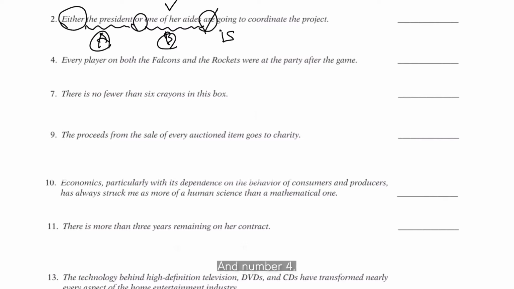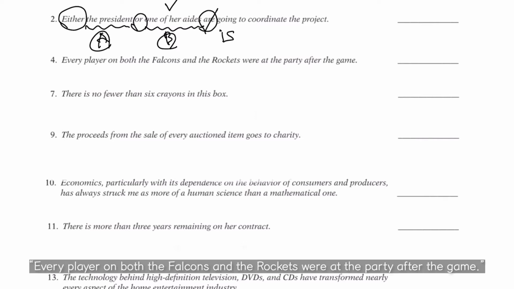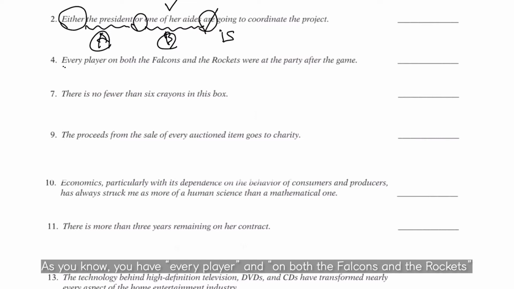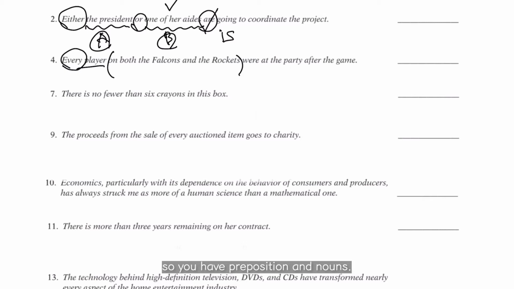And number 4, every player on both the Falcons and the Rockets were at the party after the game. So in here, let's find the subject and verb. As you know, you have every player, and on both the Falcons and the Rockets, so you have a preposition and nouns.